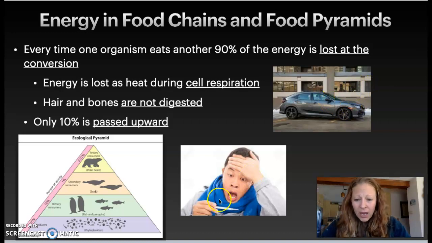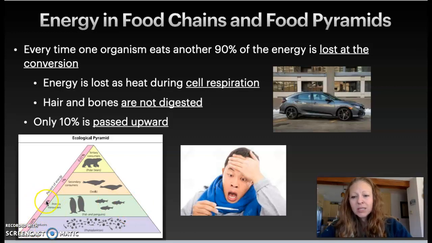So 20% of that energy makes the car go, but 80% of that energy is lost as heat. And so if we look at our pyramid, here we have all of these producers. We have 100% of the producers. Well, the primary consumers are going to eat the producers, but energy is going to be lost at every step up. 90% of the energy is lost when one thing eats another. And so here, at this step, energy is lost. The primary consumers eat the producers, and then 90% of that is lost. So if we have 100% of the energy here, well, only 10% here.